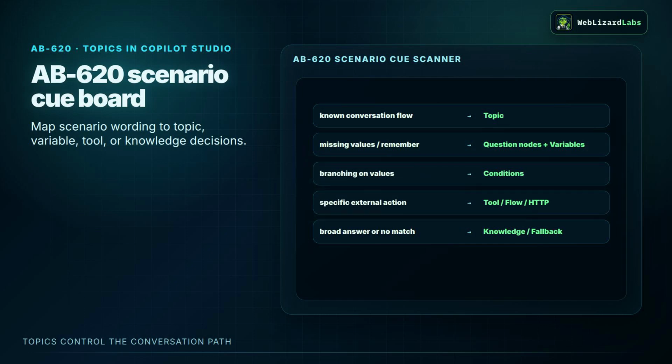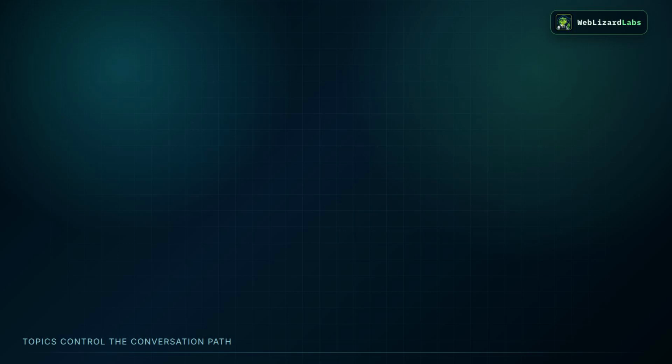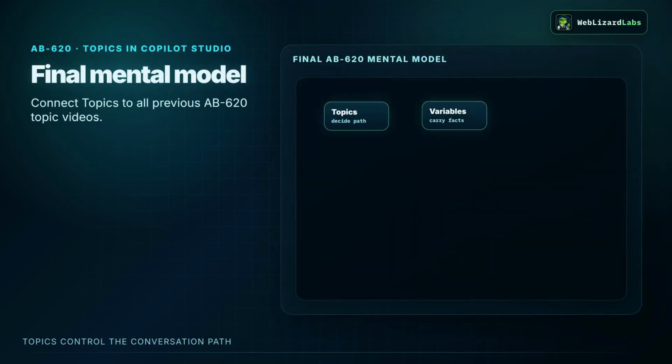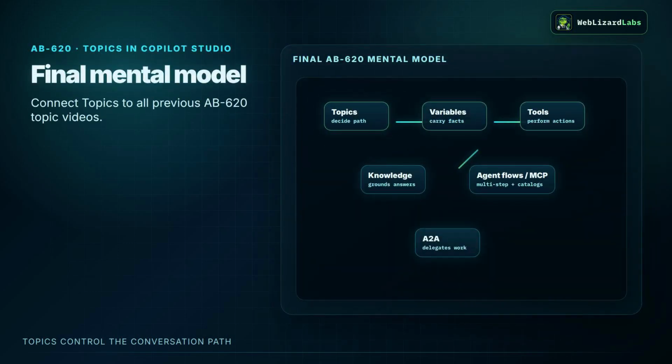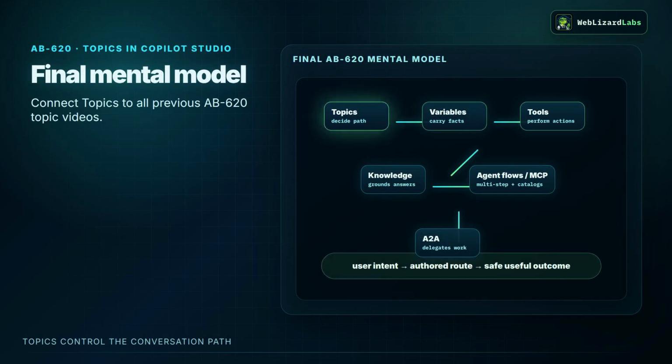For AB-620, listen for scenario language. A known conversation flow points to a topic. Asking for missing values points to question nodes and variables. Branching based on captured or returned values points to condition nodes. A specific external action points to a tool, agent flow, or HTTP request at a controlled point. Broad answer generation points to knowledge, not a handcrafted topic for every sentence.